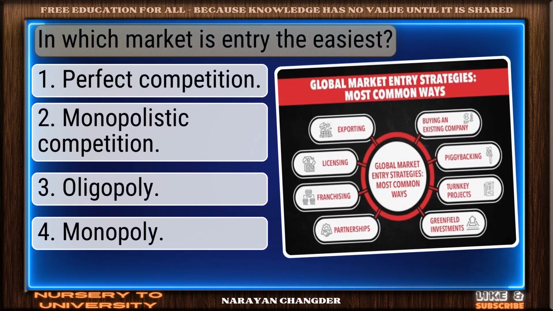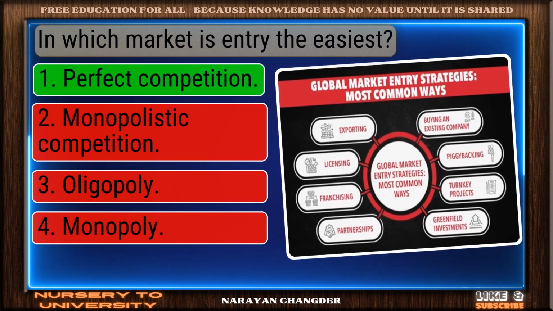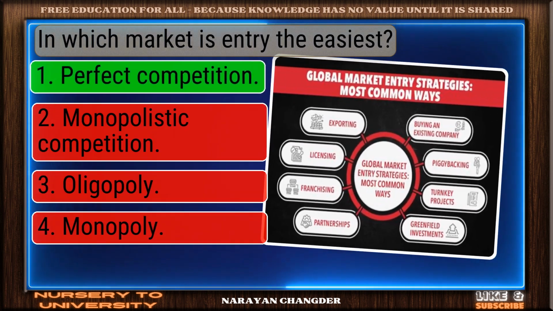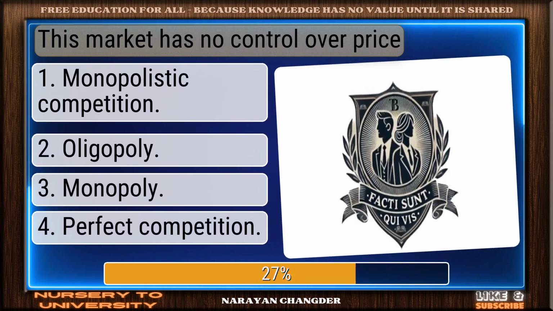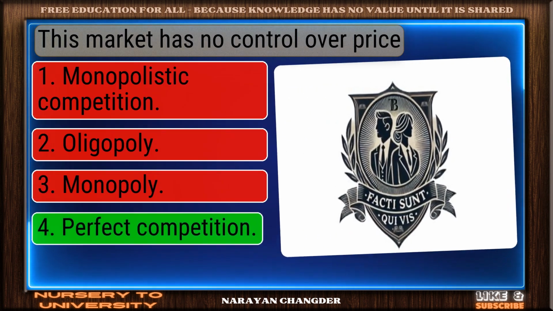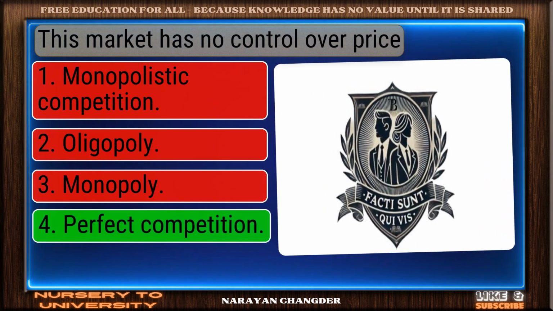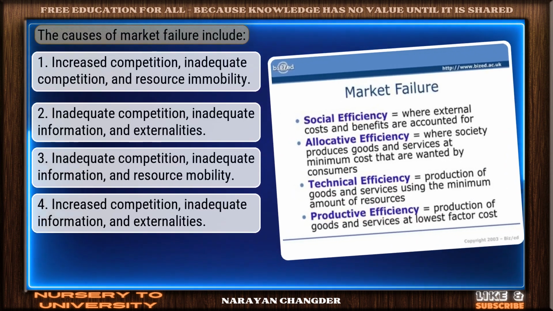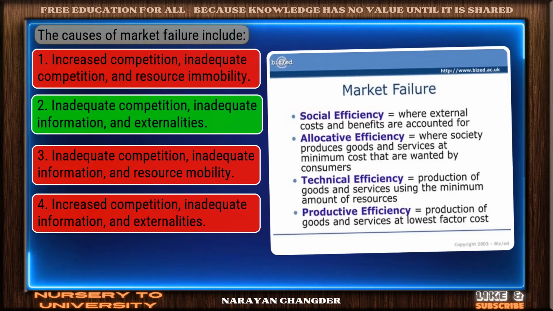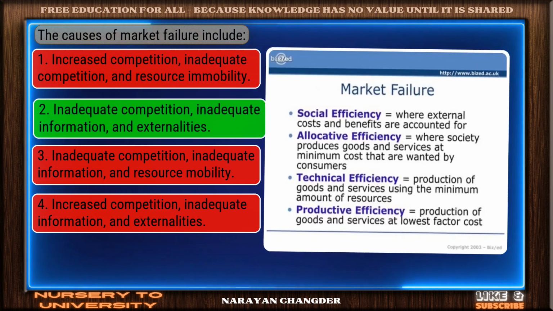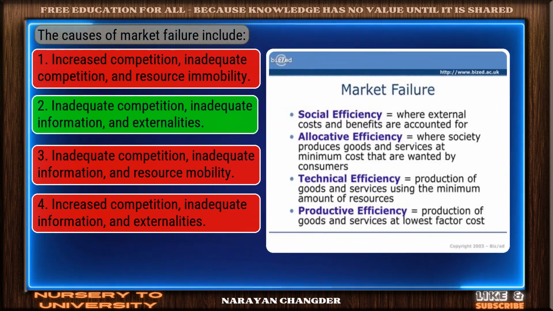In which market is entry the easiest? Great thinking. Perfect competition is the right choice. This market has no control over price. You're right. Perfect competition is the correct answer. The causes of market failure include. You got it. Your choice, inadequate competition, inadequate information, and externalities, is right.